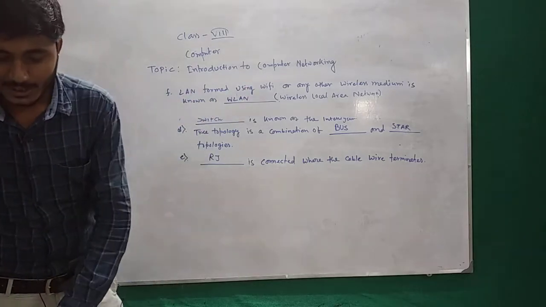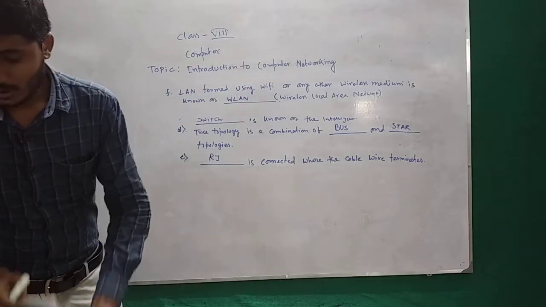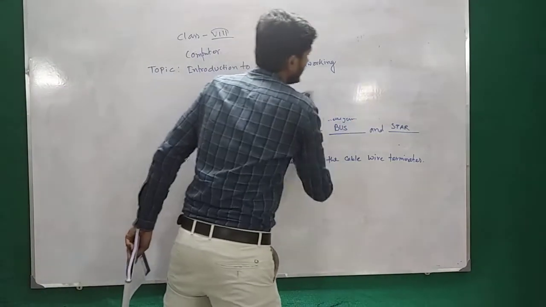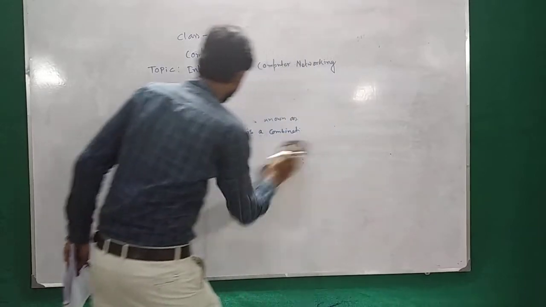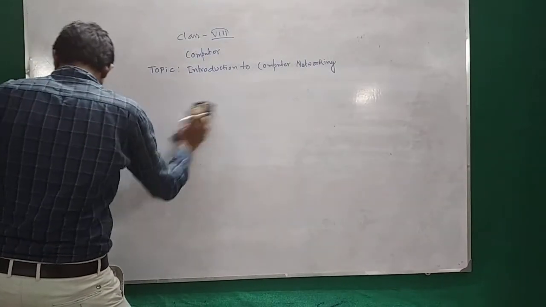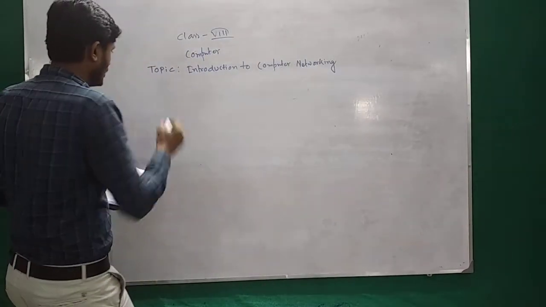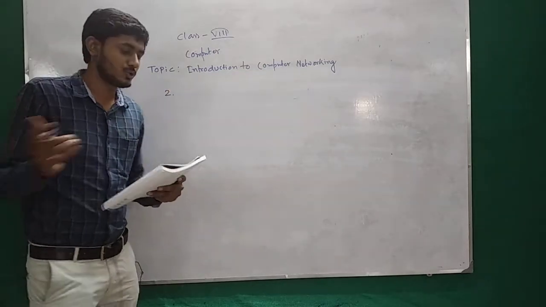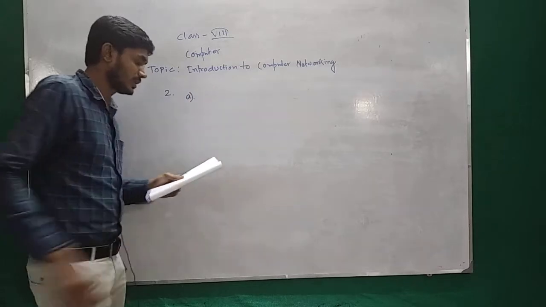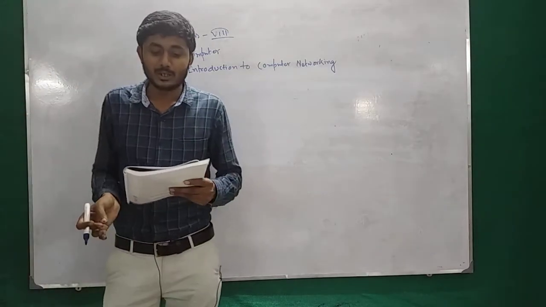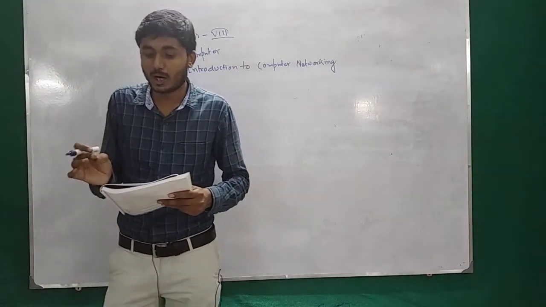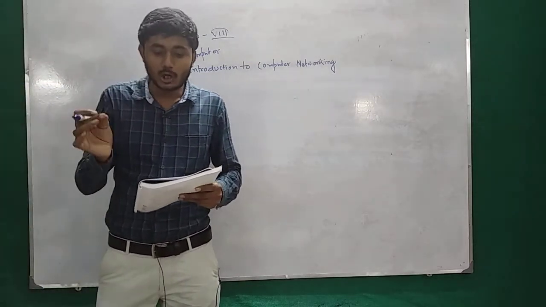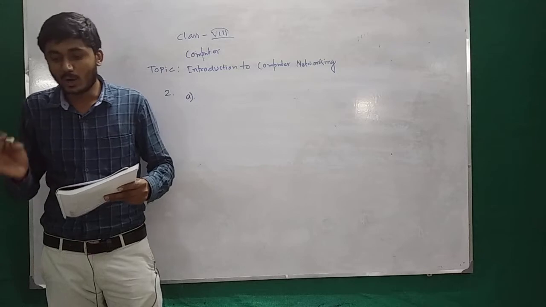Next page, question number 2. 1 is completed. Then question number 2. Next page, that means page number 20. Question number 2. State whether true or false. 2a. In a star topology, all nodes are connected to a common cable.